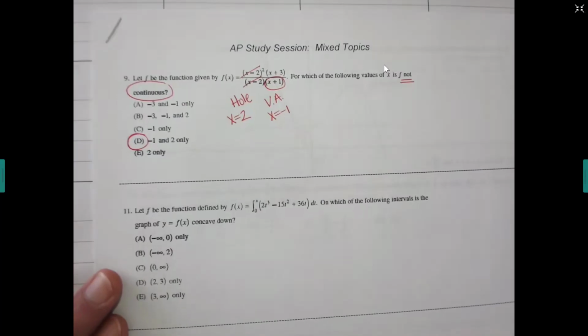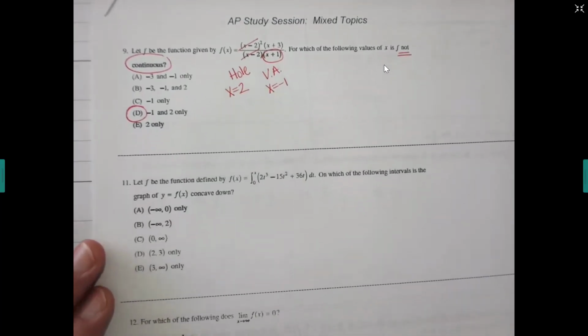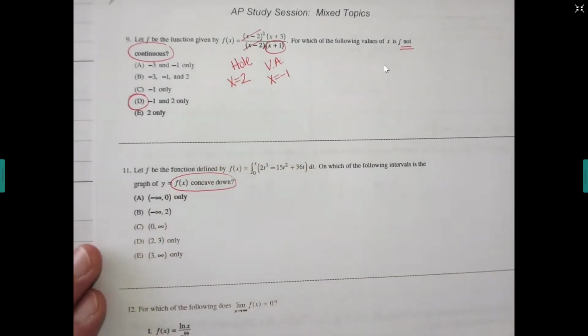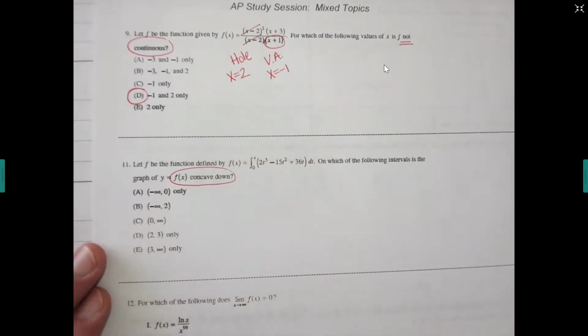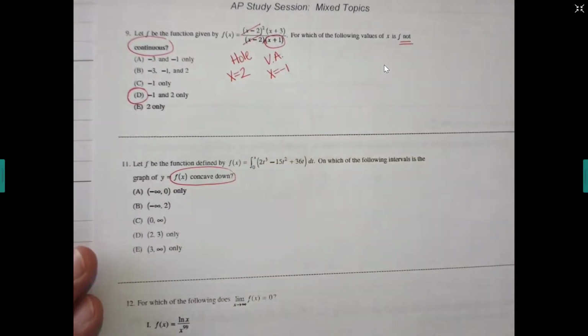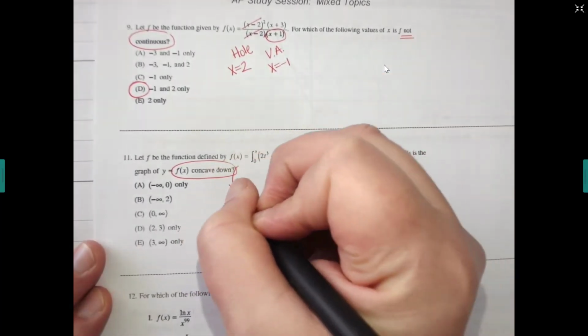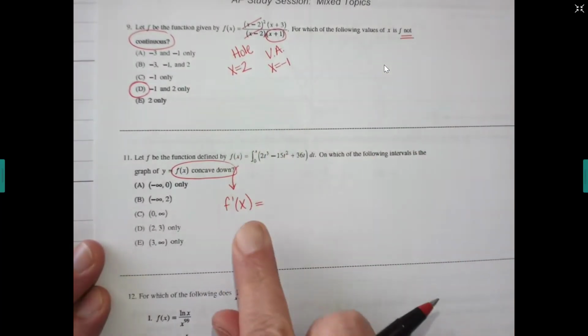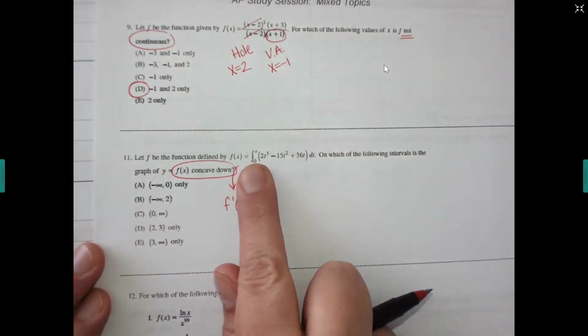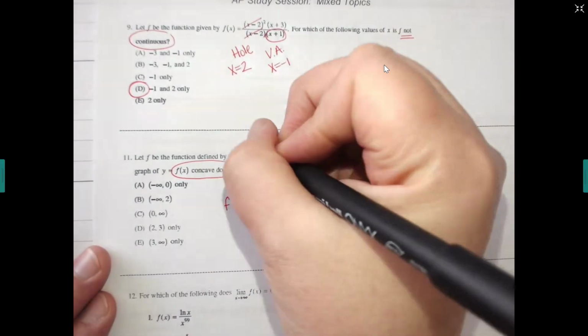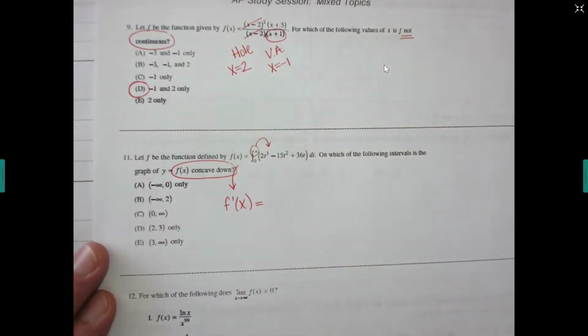Okay, go down to number 11. We want our graph of f to be concave down. What version of f do I care about for concavity? F prime, or f double prime? Double prime. So if my f has an antiderivative in it, then when I go to f prime, what's going to happen when I take the derivative of the antiderivative? They cancel each other out and I do a letter swap, right? So my x is going to replace all of these t's.